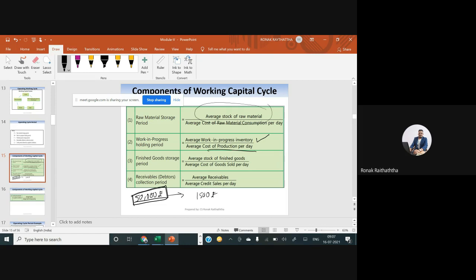So average cost of production per day. Then finished goods are valued at cost of goods sold, COGS. The numerator will remain the same. Instead of raw material inventory, you will have the finished goods inventory. And the receivables period can also be found like average receivables divided by average credit sales per day.